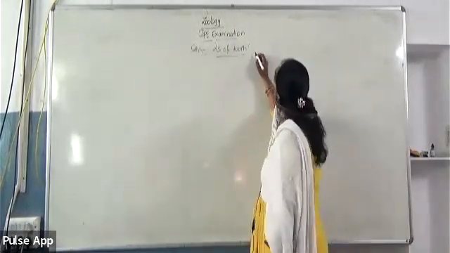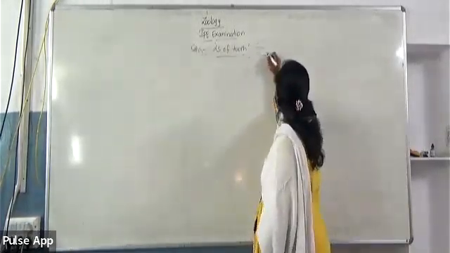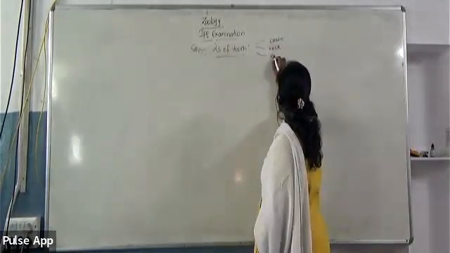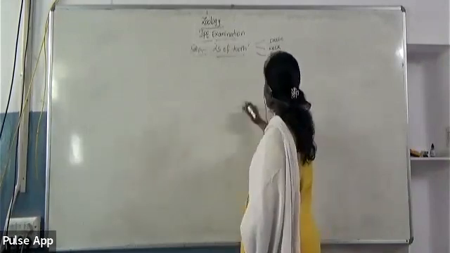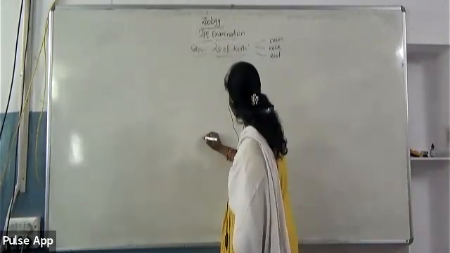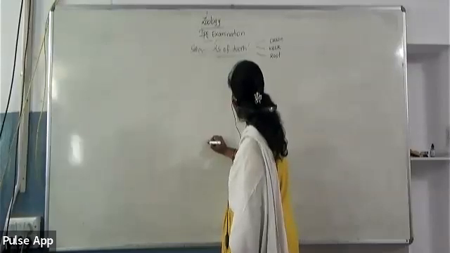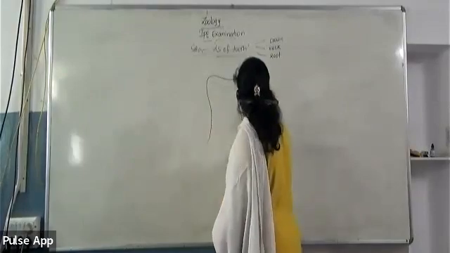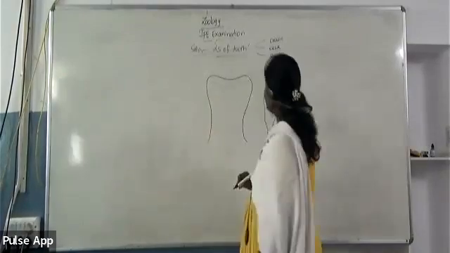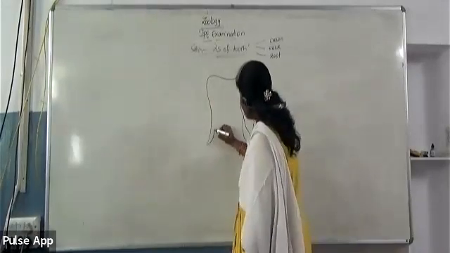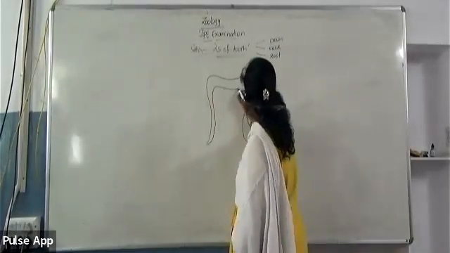Each tooth consists of three parts: crown, neck, and then root. So while drawing, you need to keep this in mind. You can complete the crown part first, which is made up of dentin. So you can first present the dentin part.